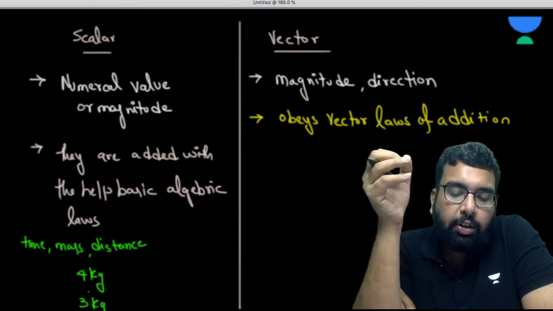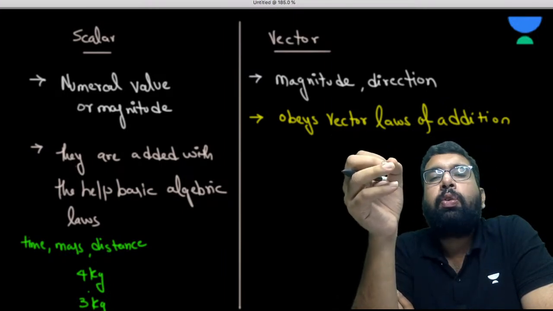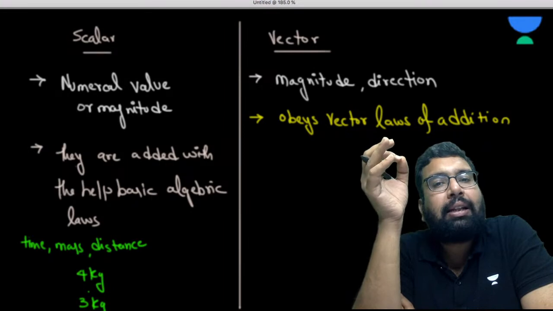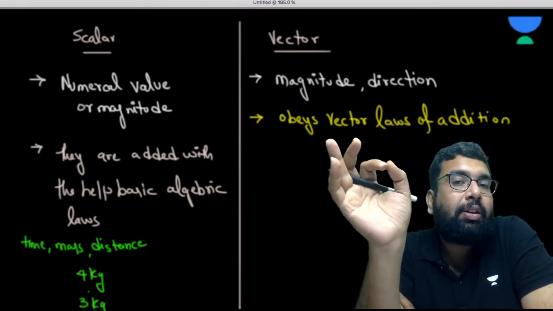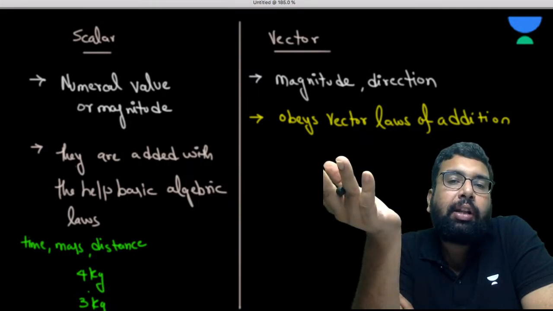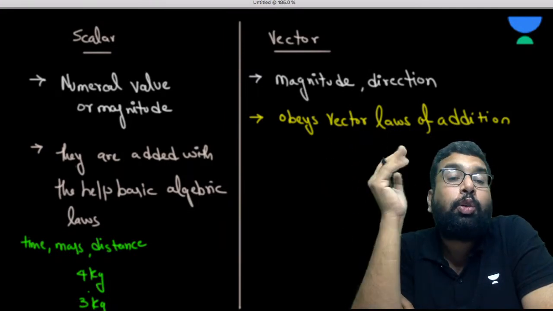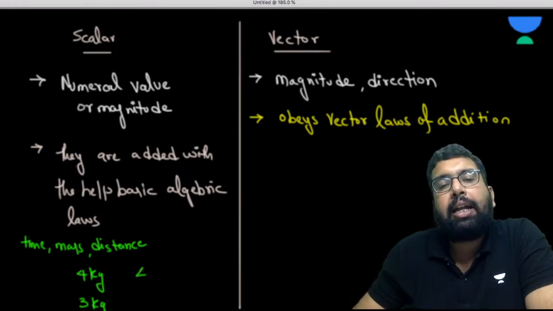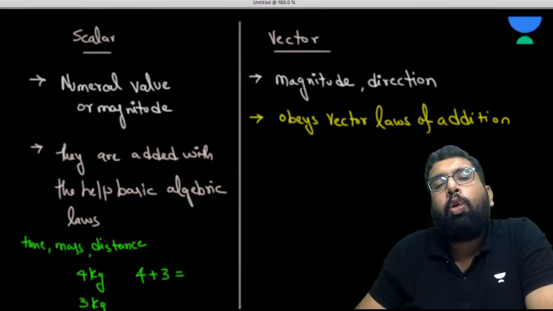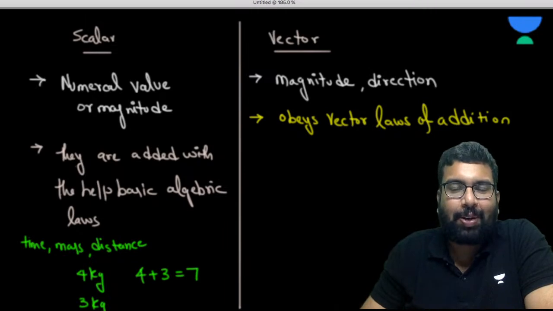So that 3 kg of fruit or 4 kg of fruit, does it have to do anything with the direction? No, sir. They have no relation with the direction. So they are the scalar quantities. Now, if you add them, you are always going to get 7.